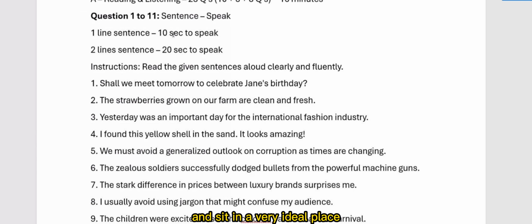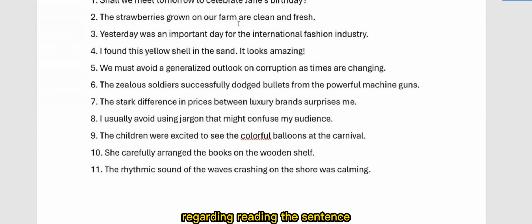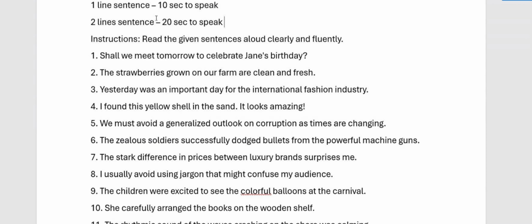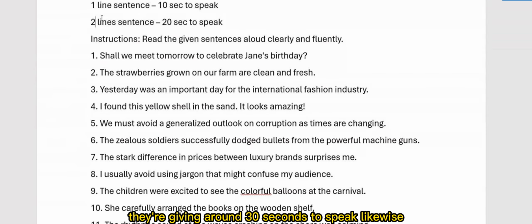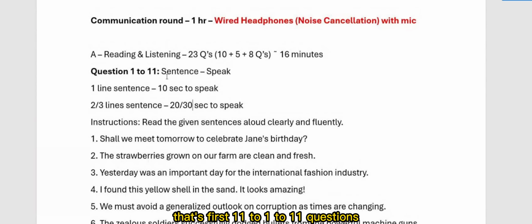And sit in a very ideal place, no noise, nothing. These are a few examples regarding reading a sentence. These are all single line, but they're giving 3 lines, 4 lines as well. If it is 3 lines, they're giving around 30 seconds to speak. Likewise, depending on the number of lines, the timer keeps increasing and they're giving more time. That's the first 1 to 11 questions. The next 5 questions, I split the 23 questions as 10 plus 5 plus 8.